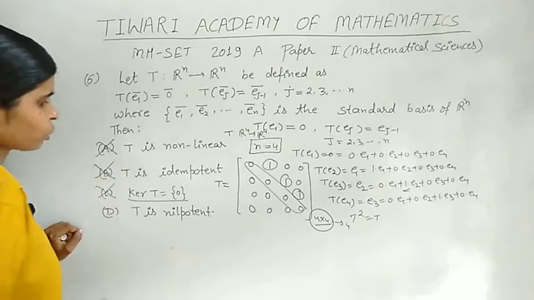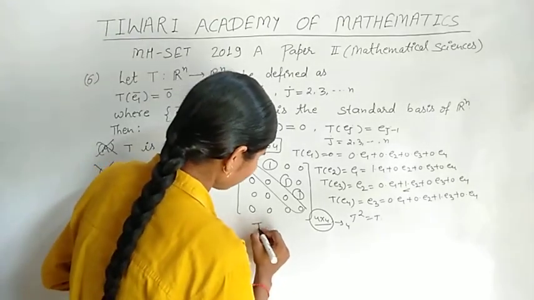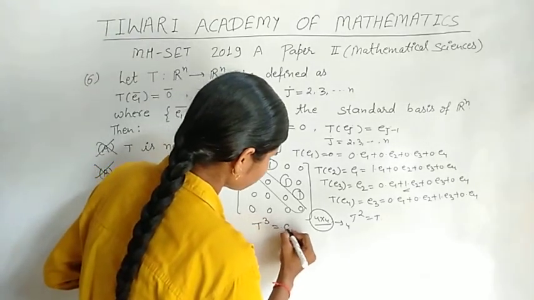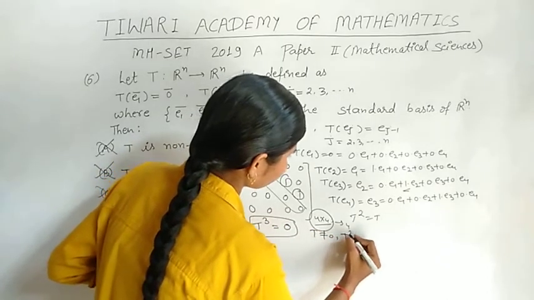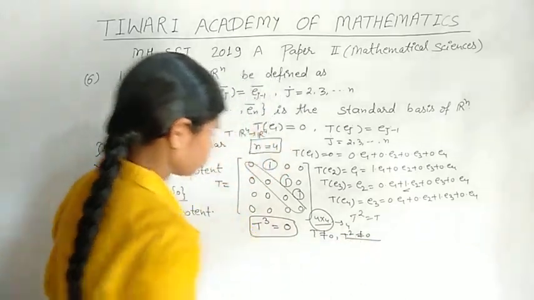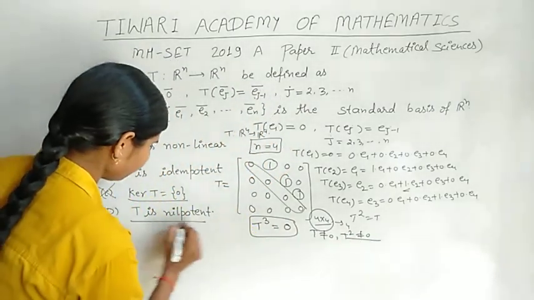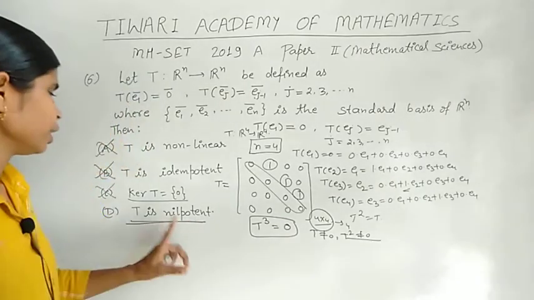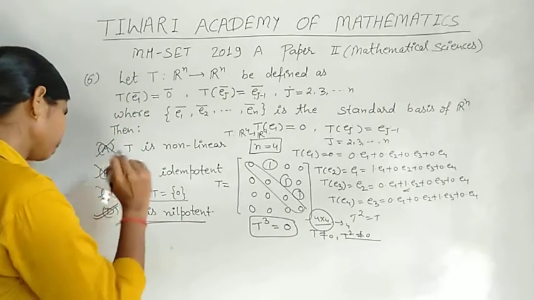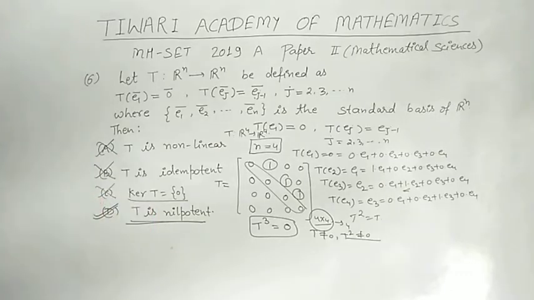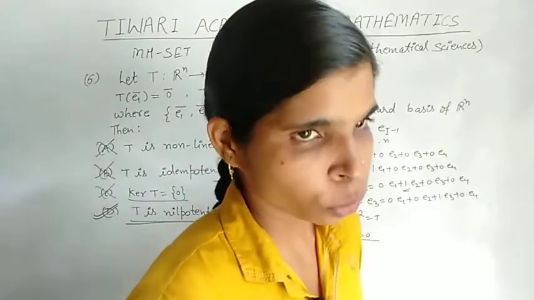Option B is also a wrong option. Option D, T is idempotent? Yes, T raised to power 3 is equal to 0 and T is not equal to 0, T raised to power 2 is not equal to 0, so this is the nilpotent matrix. So option D is the true answer. A, B, C are the wrong options, and finally option D is the true answer.